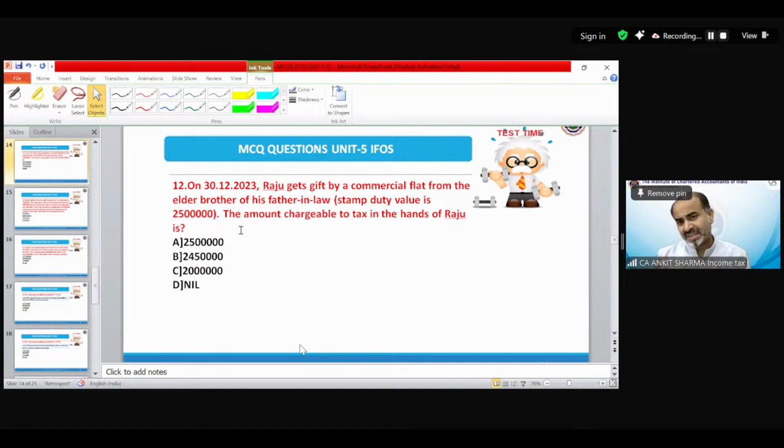So Raju gets a gift of a commercial flat from the elder brother of his father-in-law. First of all, does father-in-law fall in the definition of relative or not? And the elder brother of father-in-law, is he included in the definition of relative or not?